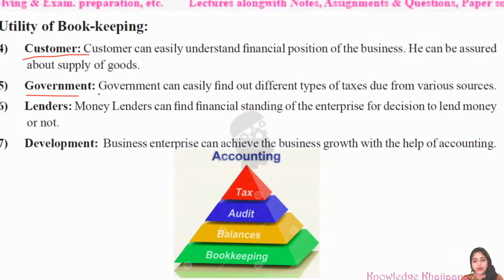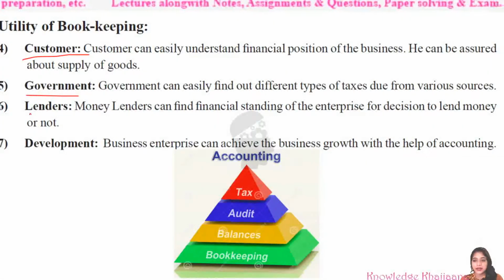Then the next utility is towards the government. See, the government can easily find out different types of taxes due from various sources. Various sources means various sources of income of the business. So the government can find out how much tax should be levied on that business if the business has maintained the books of accounts properly.